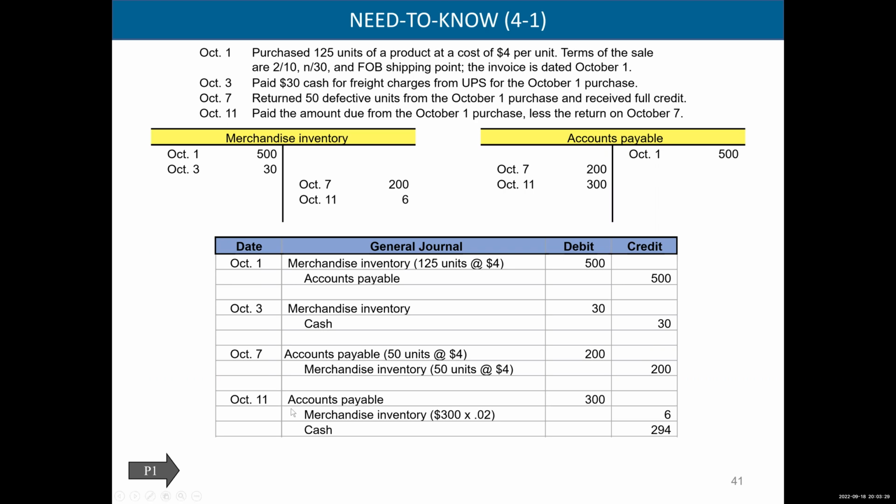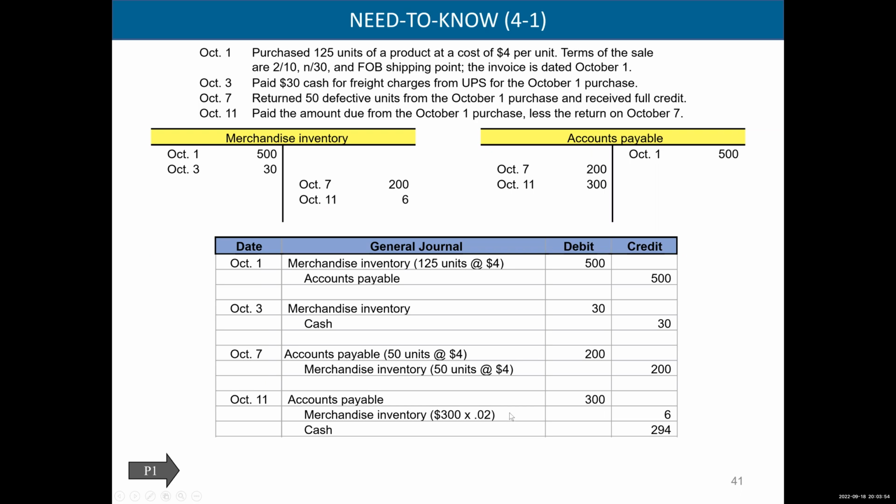No, because we paid within the discount period, October 11th. Remember, I said that if we paid by October 11th, you can take 2%, right? October 1 plus 10 days is October 11th. So on October 11th, we can take our 2%, which we're going to do. So we're going to take a 2% discount.